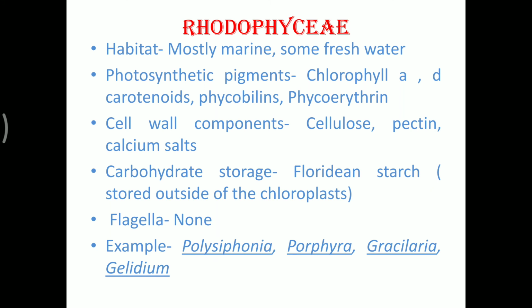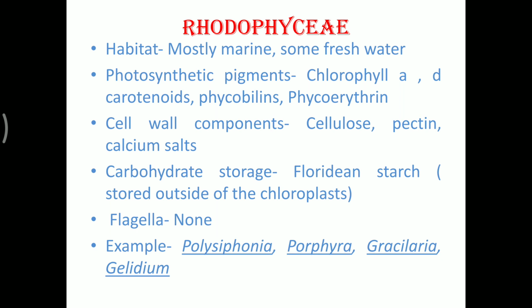They have Floridian starch as the storage product. There is no presence of flagella, and unicellular forms are very few in case of Rhodophycia.